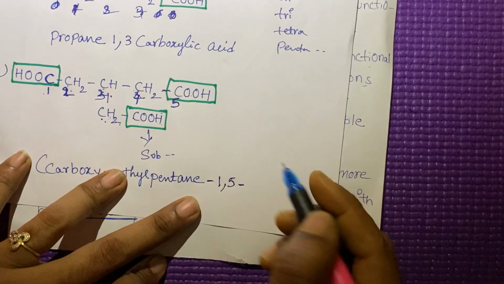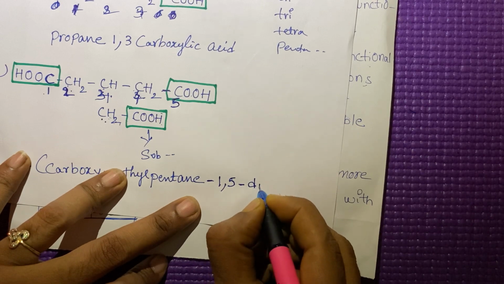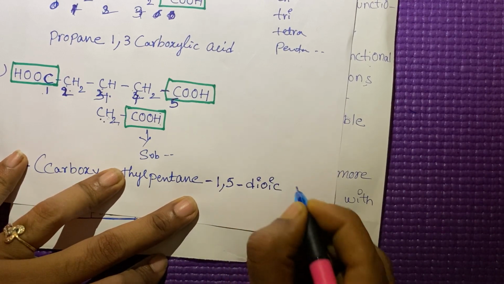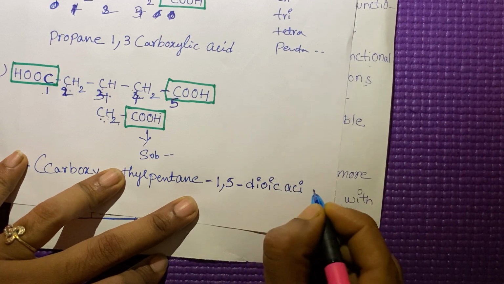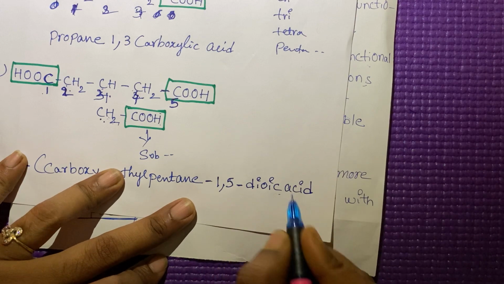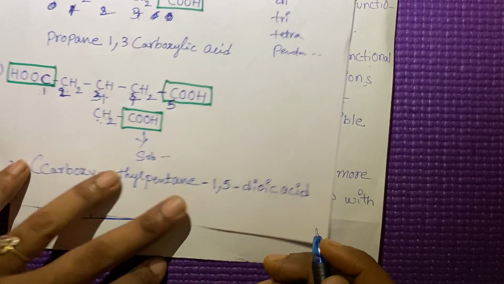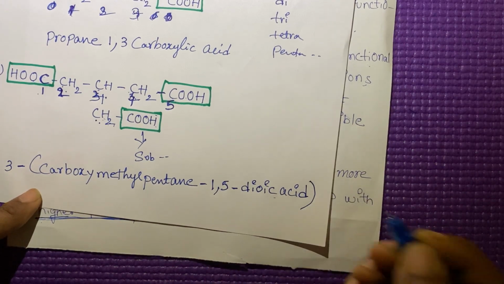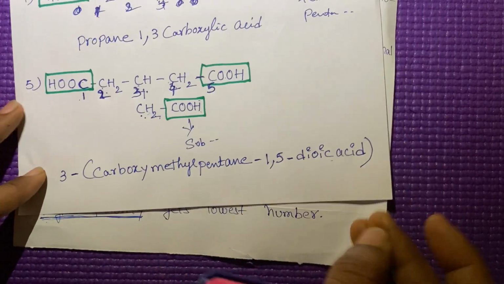2 carboxylic acids are there. So, dioic acid. This is the suffix for the carboxylic acids, oic acids. Okay, this is the name of this compound. Okay, then go for another example.